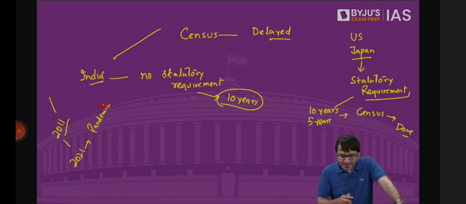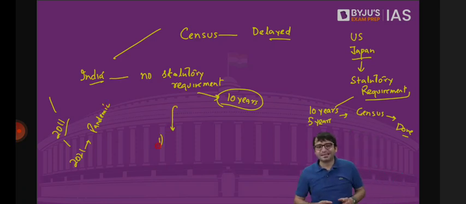And why is census important? Data. We need to allocate budget to various schemes. But how do we know the number of beneficiaries for each scheme? Because the data that we have is that of 2011. Today it is 2023. We don't know by how much percentage the population has risen.